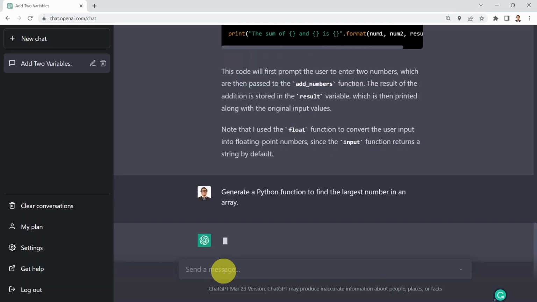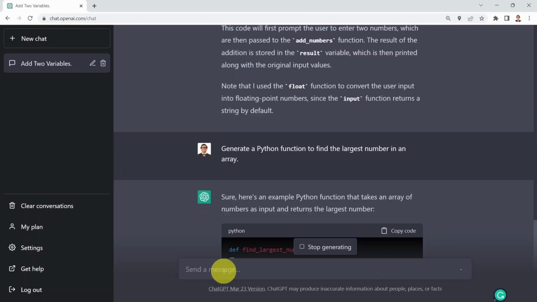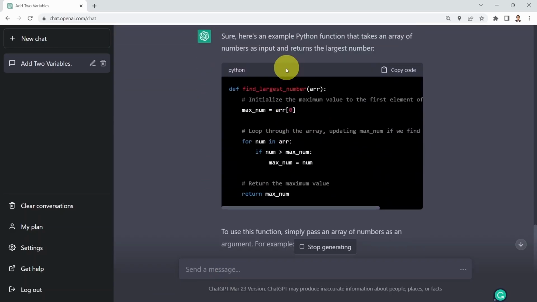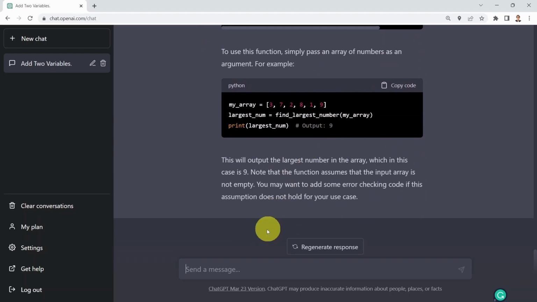So if you say, let's go ahead, generate a Python function for us, and here we go, you will find that basically the function is called find largest number. And here you're just looping through the array to find the maximum number in the array, which is pretty powerful.